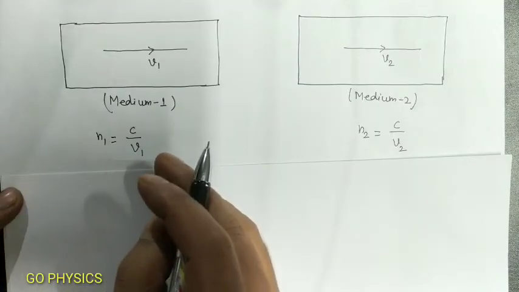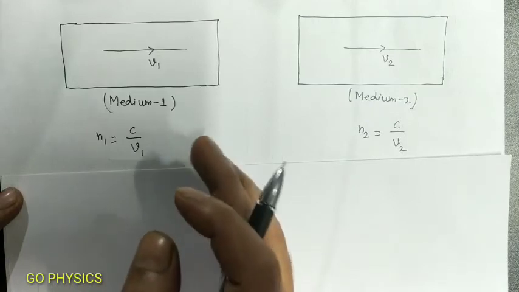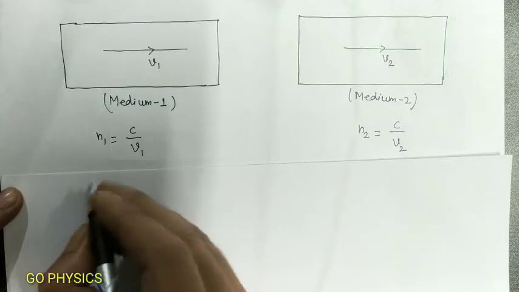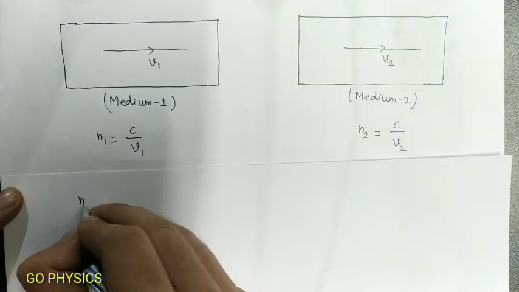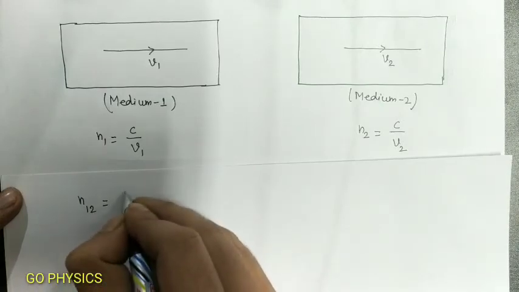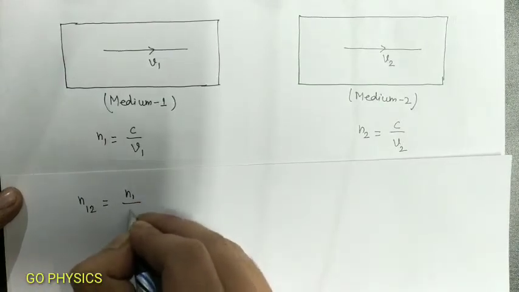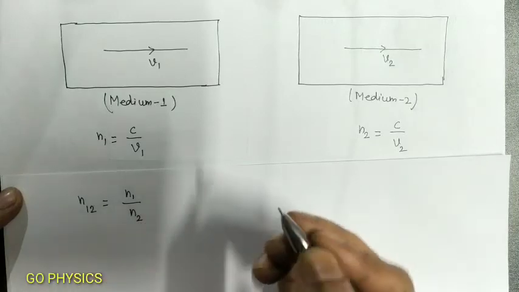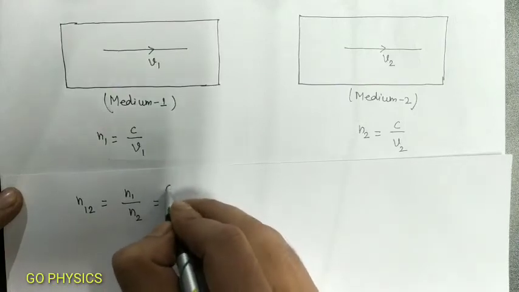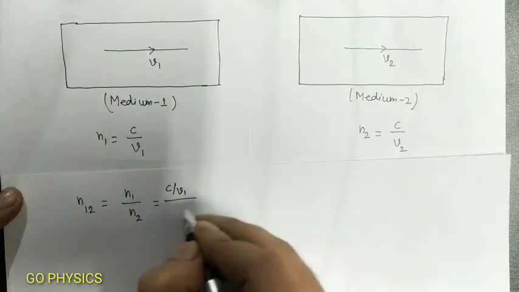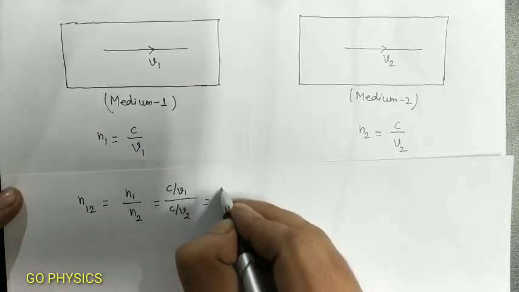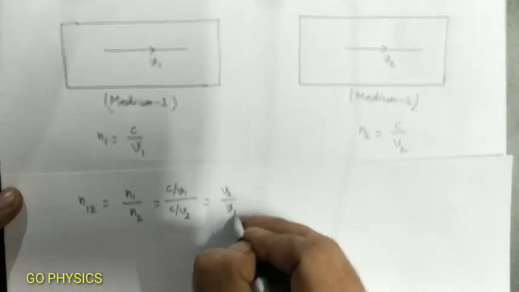Now we are going to define the refractive index of one medium with respect to the other medium. Let us suppose the refractive index of medium 1 with respect to medium 2, n12, is equal to the refractive index of medium 1 divided by the refractive index of medium 2. If we substitute the values, c by V1 divided by c by V2 comes out to V2 by V1.